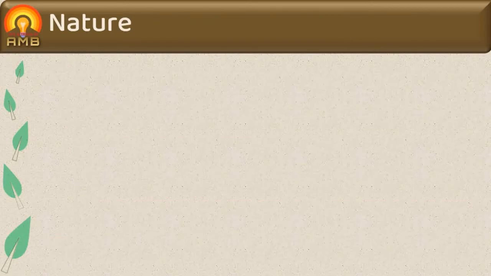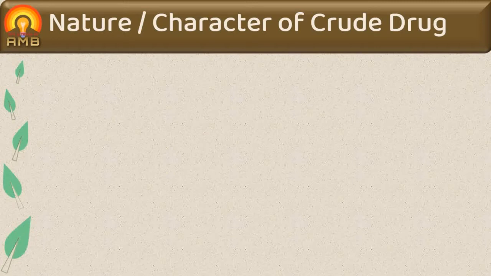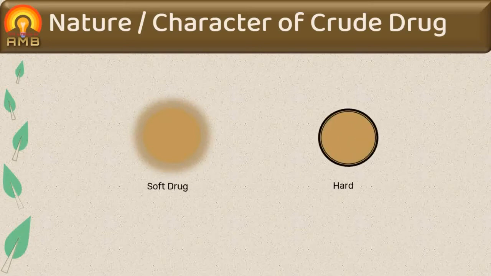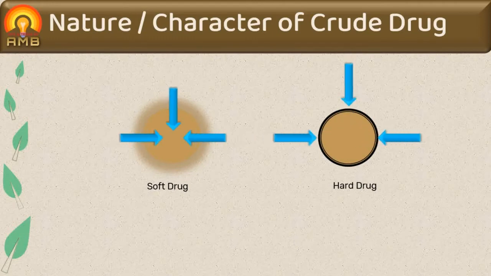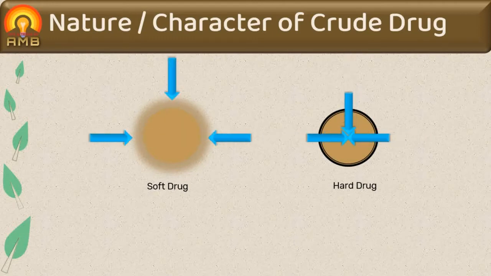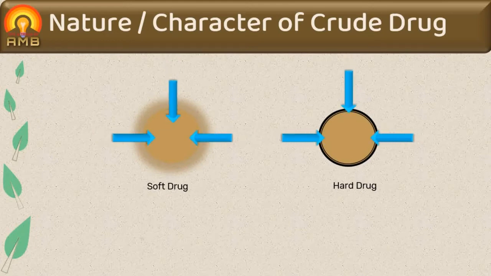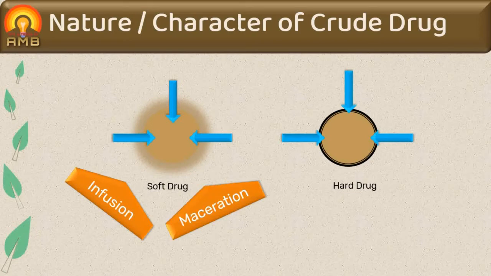First is nature or character of crude drug. Soft or spongy drugs can be easily penetrated by menstruum, while penetration of menstruum in hard drug is less. Thus, depending upon whether drug is soft or hard, we can select suitable method of extraction. Infusion process can be used if drug is very soft and easily penetrable. The soft drug which cannot be easily powdered like orange peel, lemon peel, gentian, etc. can be extracted by maceration method.